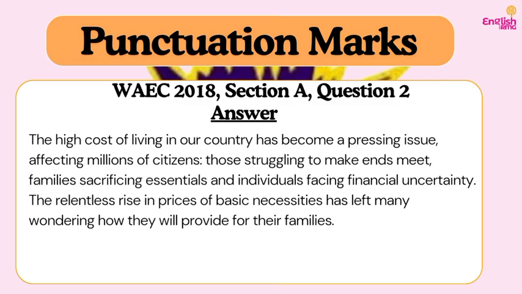So when I said that the rising cost of living has affected millions of citizens, now I want to expand what I mean by affecting millions of citizens. How is it really affecting them? So I need to make an expansion of what I've said. So I use a colon to introduce that expansion by saying, those struggling to make ends meet, families sacrificing essentials, and individuals facing financial uncertainty. Full stop. Do you understand?